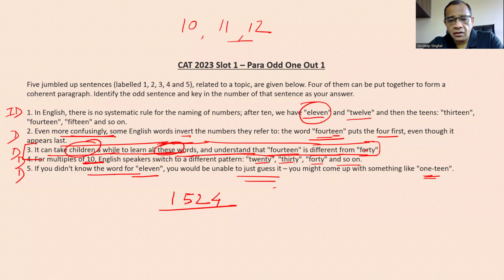तो ये statement इसमें और बार होता है. This paragraph was taken from bbc.com, एक site है, वहां पे ये paragraph था, वहां से लिया गया. So this sentence then appears towards the end. So that means it is out of context. So that's it for today in terms of solution.